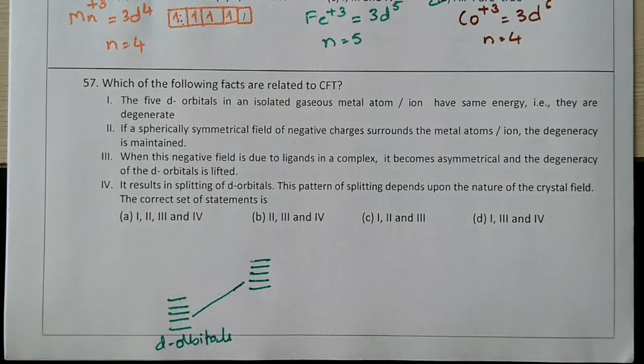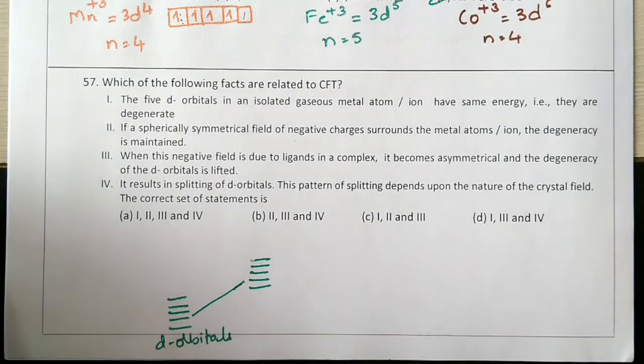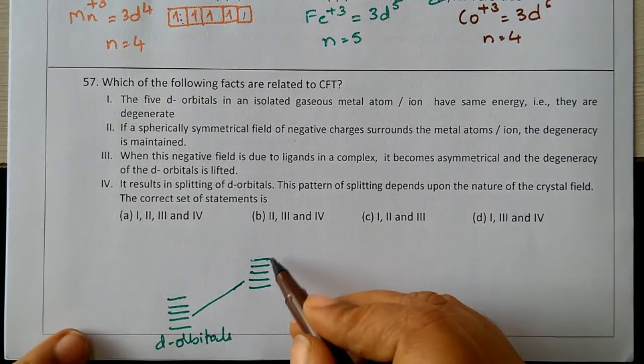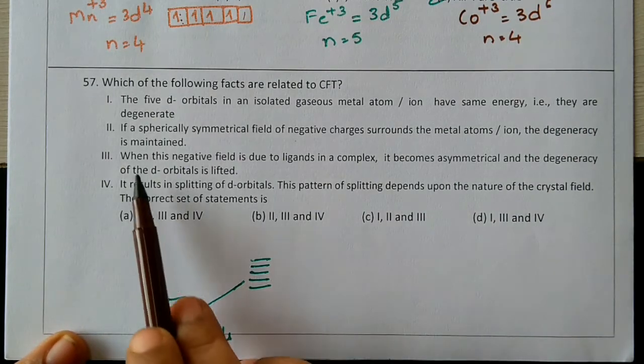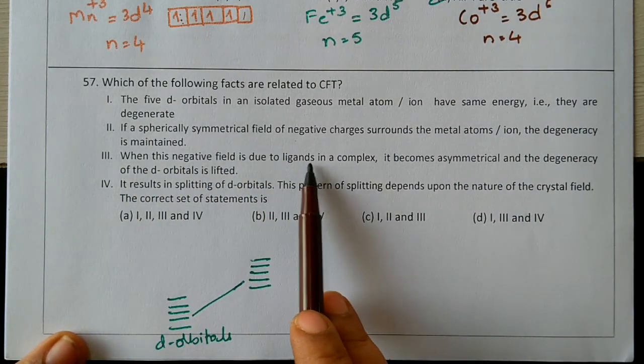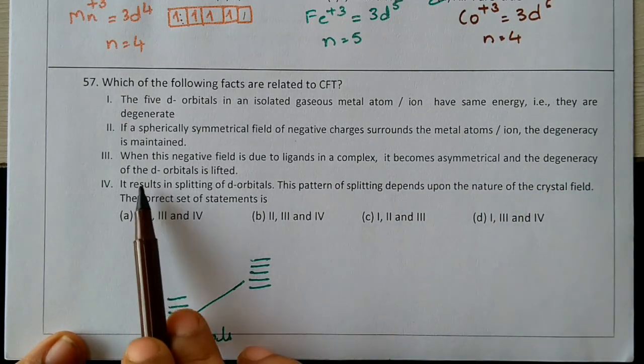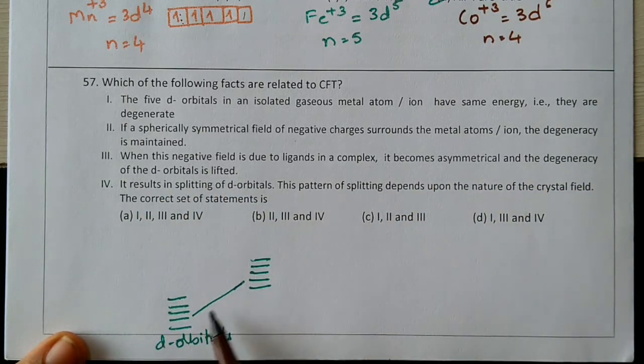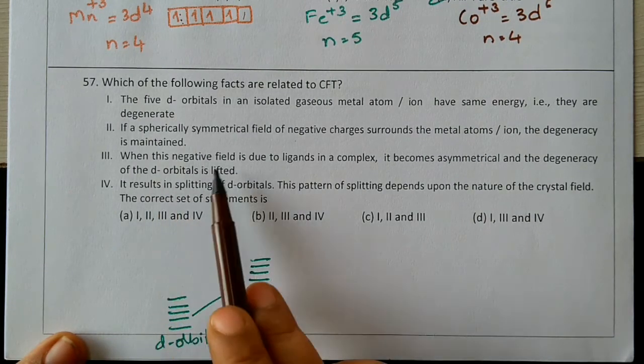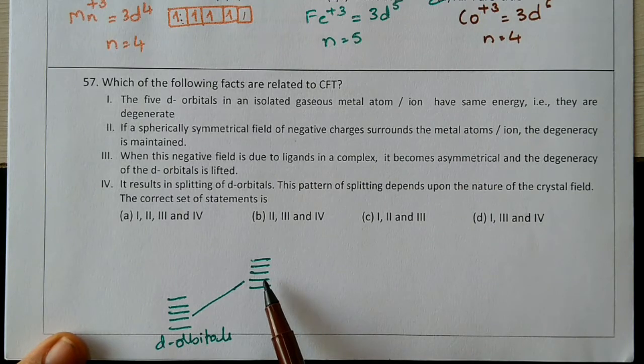Degeneracy is nothing but all the orbitals with the same energy. When this negative field is due to ligands in a complex, it becomes asymmetrical and the degeneracy of the d orbitals is lifted. So if it is asymmetrical, then the degeneracy of the d orbitals is lifted.